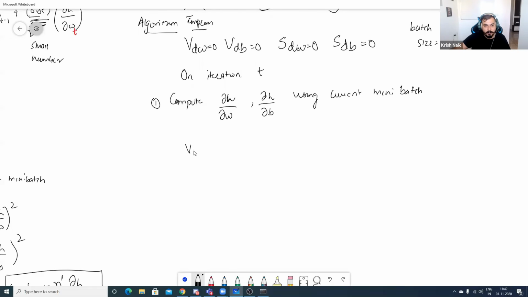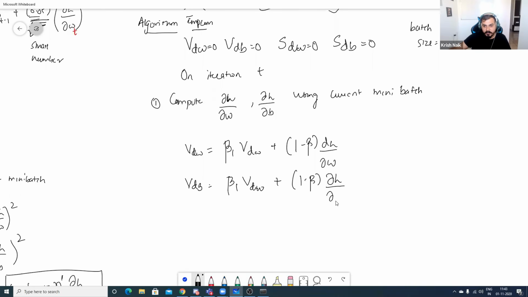After computing this, we compute VdW. Everybody knows the formula: VdW = beta 1 times VdW plus 1 minus beta 1 times derivative of loss with respect to W. Similarly, we compute VdB, and for this also the same beta 1 will be there. Remember, same beta 1: VdB = beta 1 times VdB plus 1 minus beta 1 times derivative of loss with respect to b. So this is with respect to momentum.